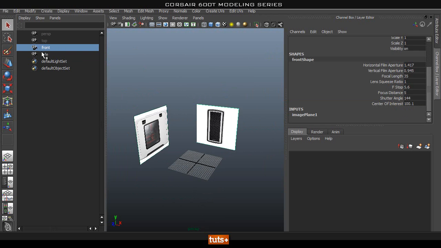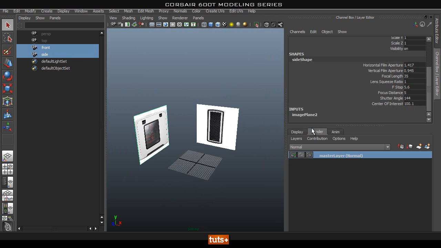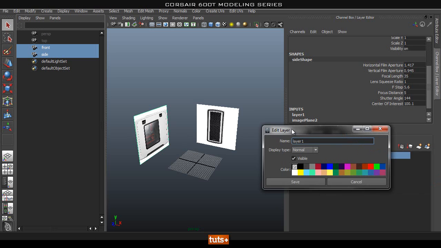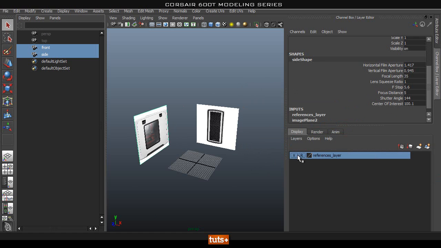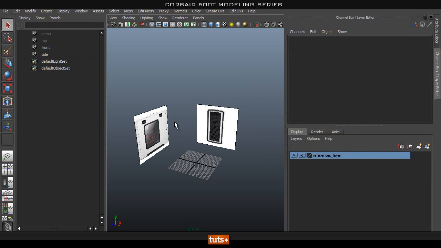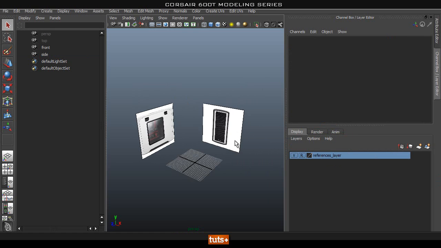What we're going to do is select both of them and add them to a layer. So if you click this one, it will create a new layer and assign whatever you have selected. So let's do that, and we're going to double click this and name this references_layer. Okay, and we'll set this to be on reference, and then we can't select them to move them around, so that's great. Okay, so we got our references set up.